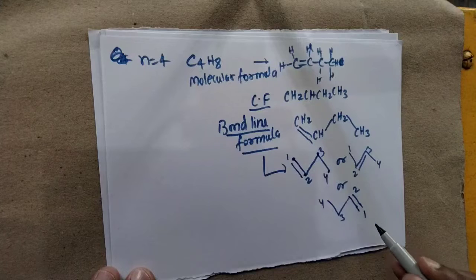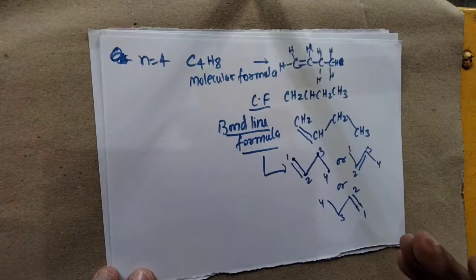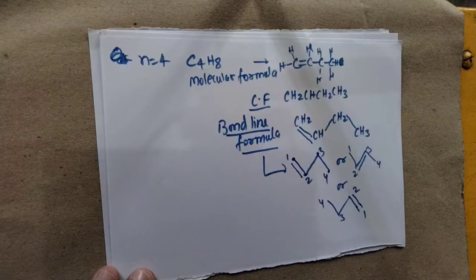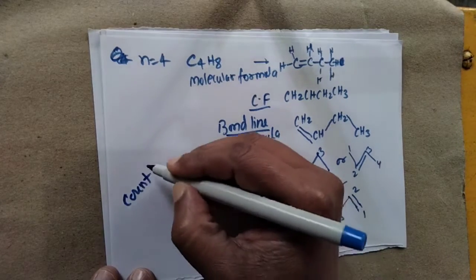So it is actually a rule which belongs to IUPAC, that you must locate any new thing which occurs on the hydrocarbon in such a manner that it becomes closer from your counting point of view. So I will just write about it.